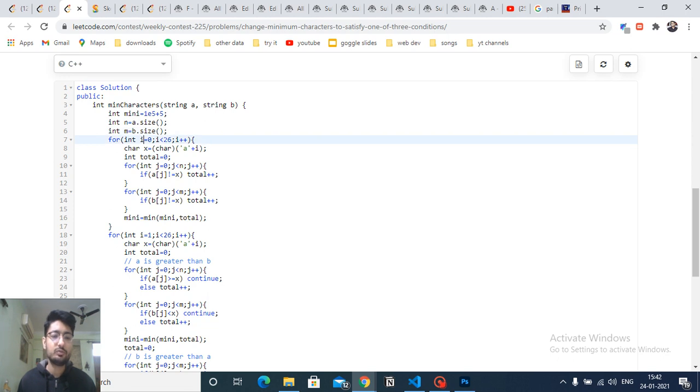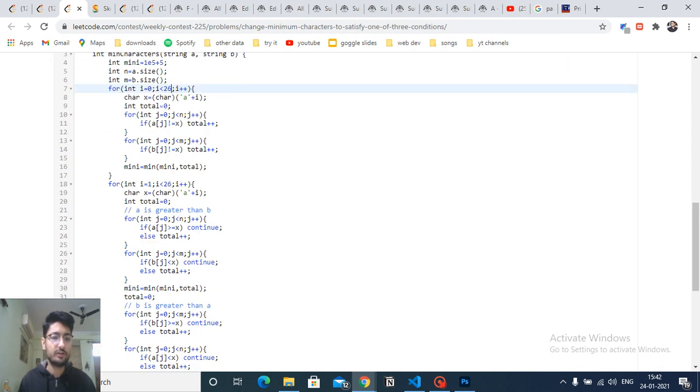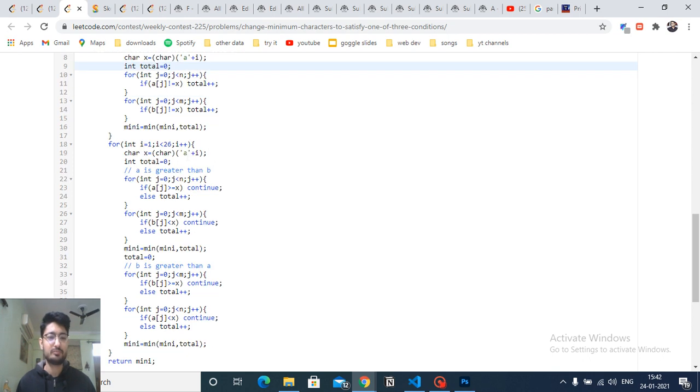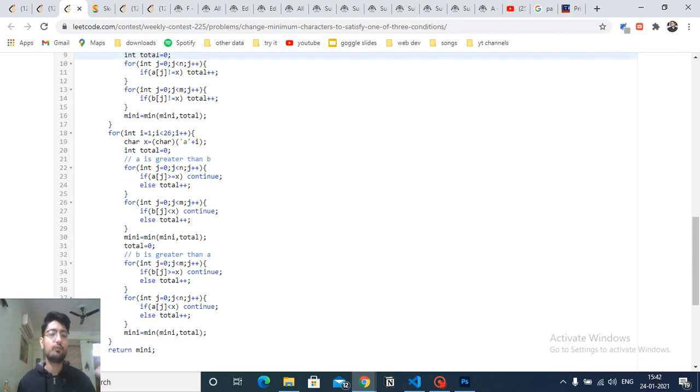Then iterate from the first character till 26. You have to first make all the characters equal to A in both the strings, and all the characters equal to B in both the strings, which I've told you. So you have to first find out, if you want to make all the characters in A and B the same, how many steps you have to take. These will tell you how many steps you will take, find out for every character, and you have to minimize over that.